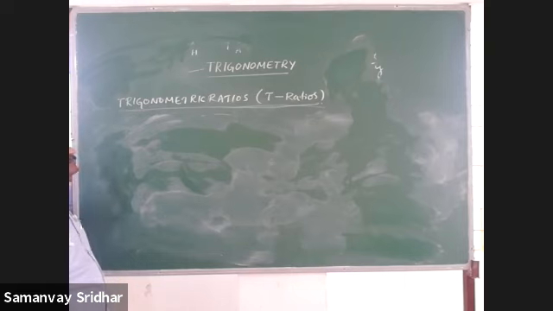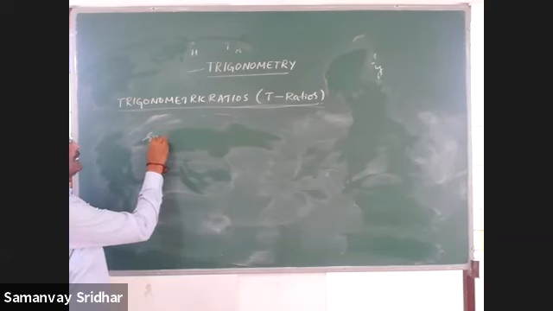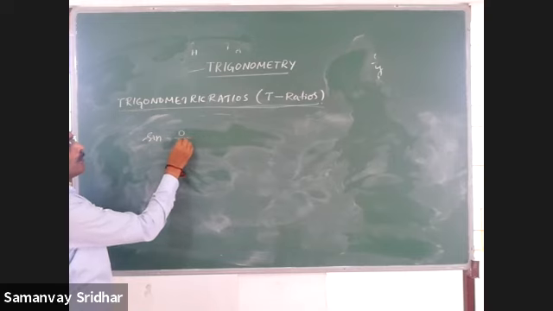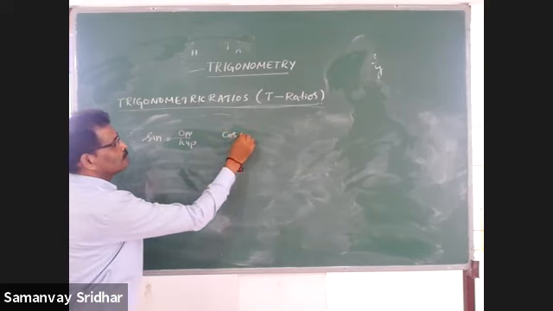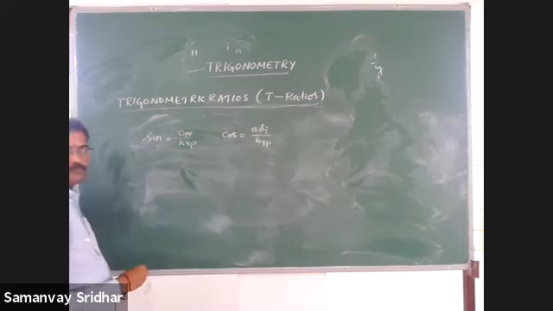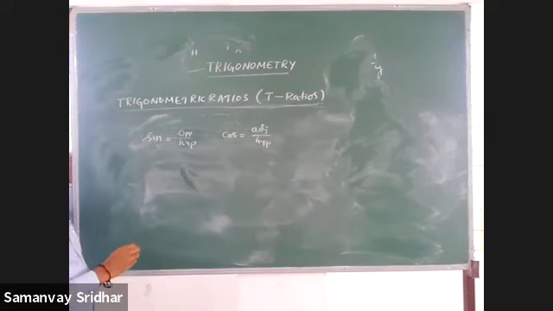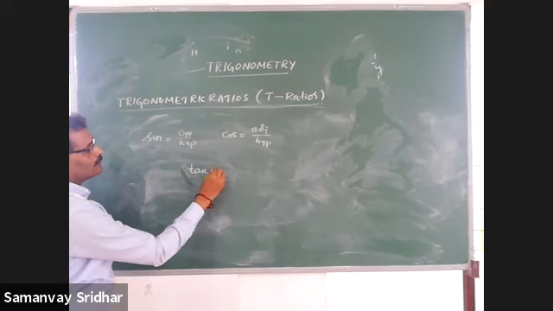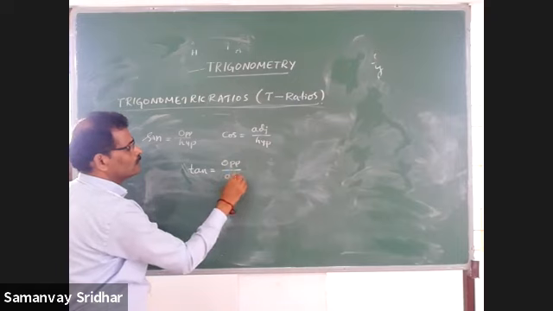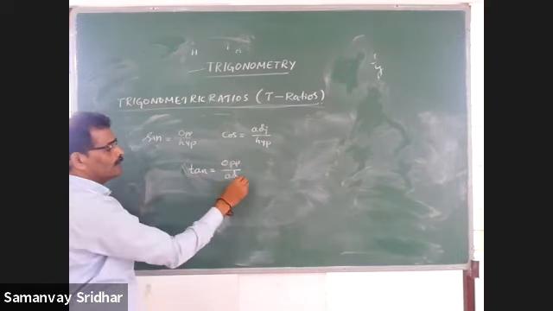Yes, done. So one more thing I'm writing. We got that sine is equal to what? With respect to a triangle that is opposite by hypotenuse. And cos is what? That is adjacent by hypotenuse. One more relation I am finding now. Here is a very important relation. So therefore, please see this carefully. And I told you that tan is nothing but that is opposite by adjacent. OI. You know that.